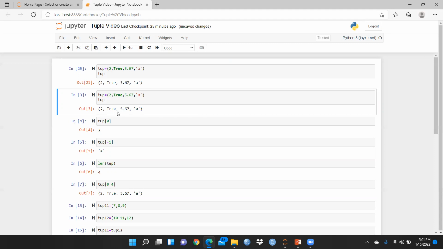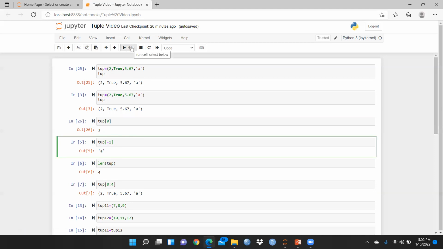Now, same thing I have repeated here. Now, I want to see what is at the first place. We have already seen indexing 0, 1, 2, and 3, right? So I want to see tuple[0], right? I will use this and let me run. So now you can see at the 0 place, the output is 2. Now I want to see what is at the last place. So what I have to do is tuple[-1], and simply run. So you can see what is at the last place, this one is the A.